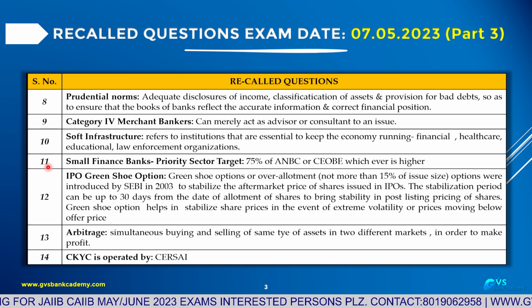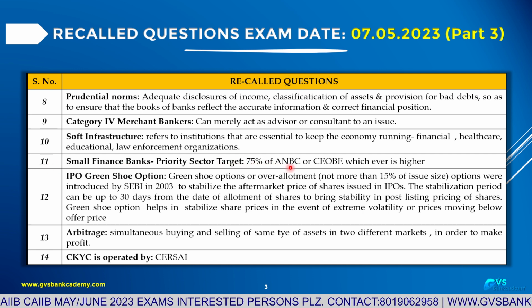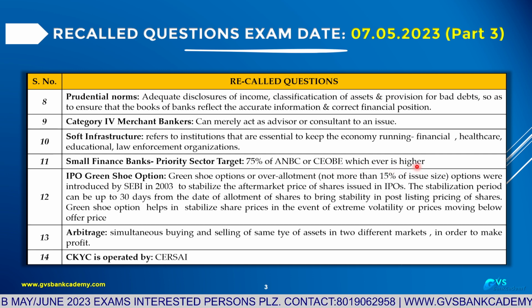Question 11: small finance banks. What is the priority sector target? 75% of adjusted net bank credit or credit equivalent of off-balance sheet exposure, whichever is higher.